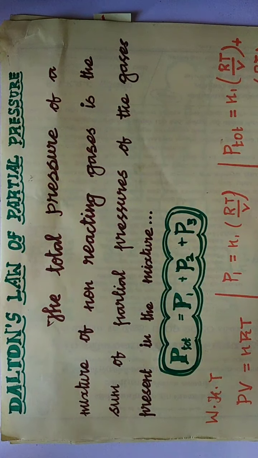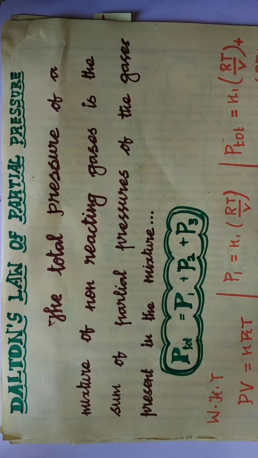Hello students, in the 11th standard chemistry, lesson number 6, that is the gaseous state, we have seen the gaseous laws, that is Boyle's law, Charles's law, Gay-Lussac's law and Avogadro's law, and based on these laws, we have seen how to derive the ideal gas equation. So these are the things we have seen in that lesson so far.